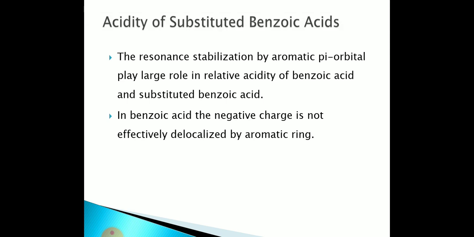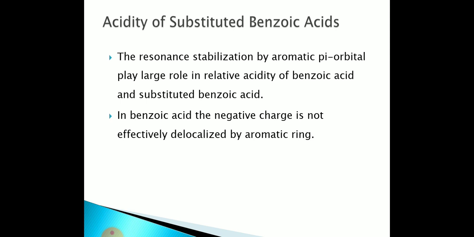Next is the acidity of substituted benzoic acid. The resonance stabilization by the aromatic pi orbital plays a large role in the relative acidity of benzoic acid and substituted benzoic acids.